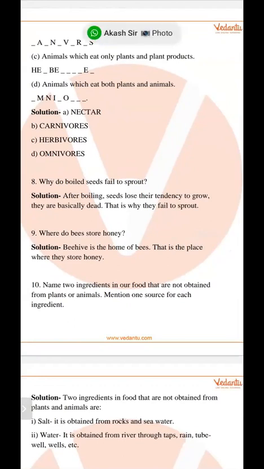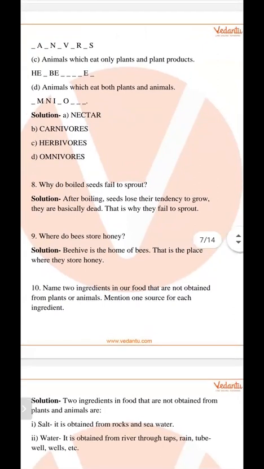So that is the place where they can store honey. So where do bees store honey? In the beehive. This is the place where bees live. So they store honey in the beehive.